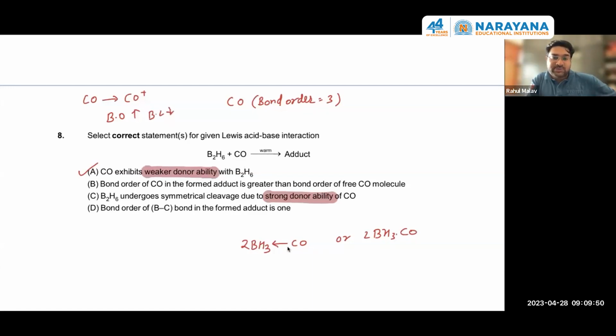So here also CO is becoming a donor. It will be having a donating ability here, but it is weak. But still it is having a slight donating tendency, which will increase its bond order. So here CO bond order will be greater than 3, and a free CO molecule has bond order equal to 3. So B option is also correct. Bond order of CO in the formed adduct is greater than the bond order of free CO molecule. And the bond order of the boron-carbon bond in the formed adduct is 1, because this is a single coordinate bond, sigma dative bond. So answer will be A, B, and D.